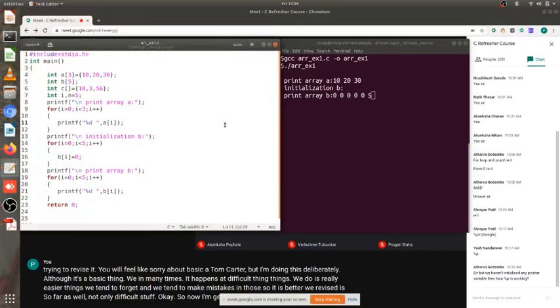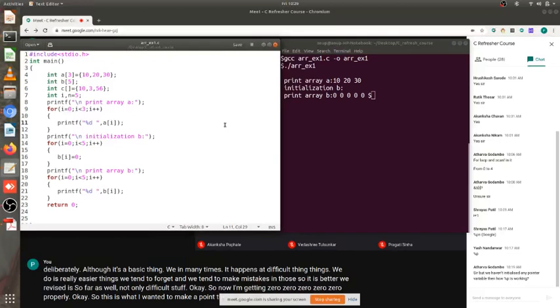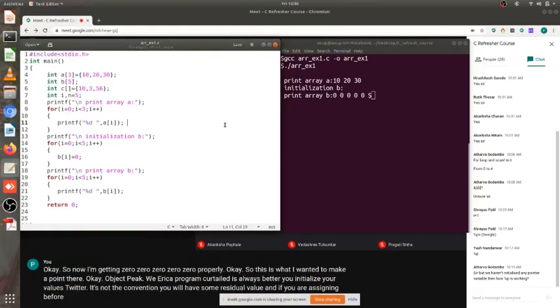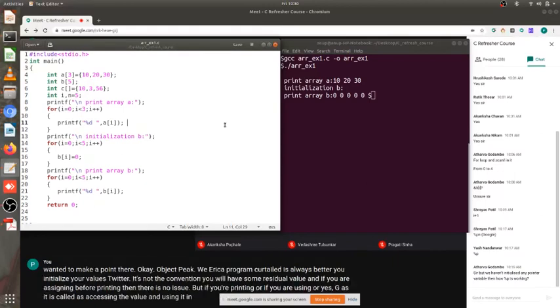So this is the point I wanted to make: when you write an array program, it is always better you initialize your values. Better, it's not a convention. You will have some residual value, and if you are assigning before printing, then there is no issue. But if you are printing, or accessing the value and using it in computation before assigning it some default value or actual computational value, for any array element or for that matter any variable, it is going to create problems. Okay, that was a general discussion.